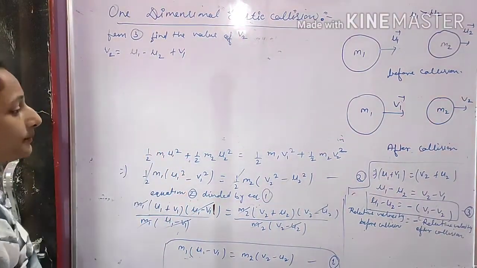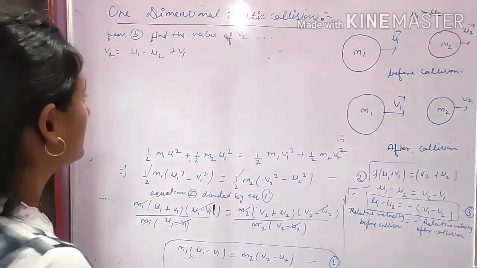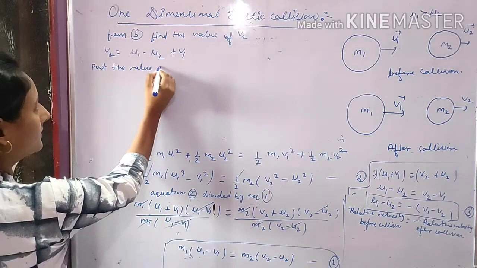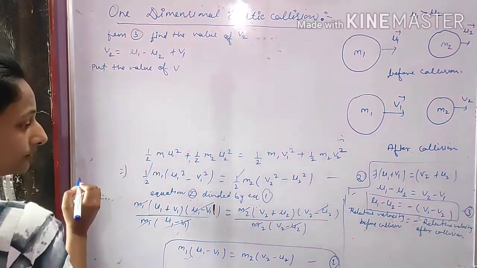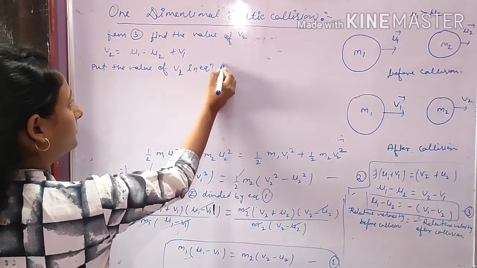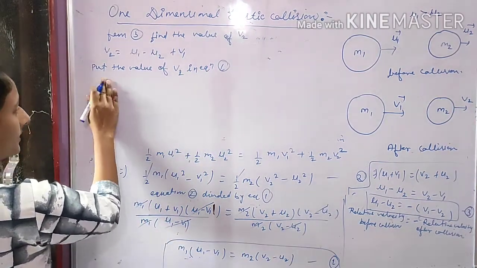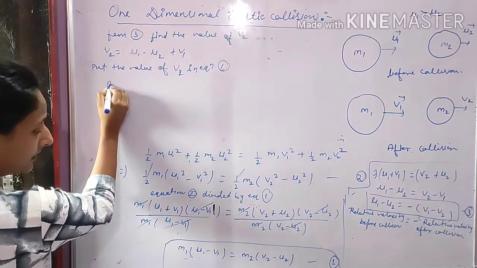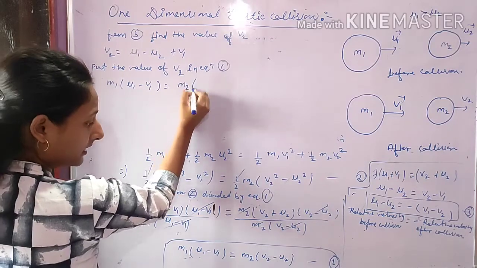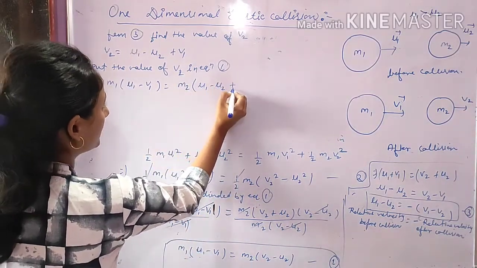And this value is put in equation first. Put the value of v2 in equation first. Okay, so from equation 1, m1 (u1 minus v1) is equal to m2, and the value of v2 is u1 minus u2 plus v1.